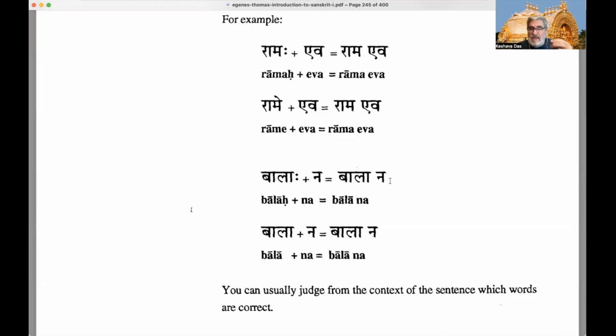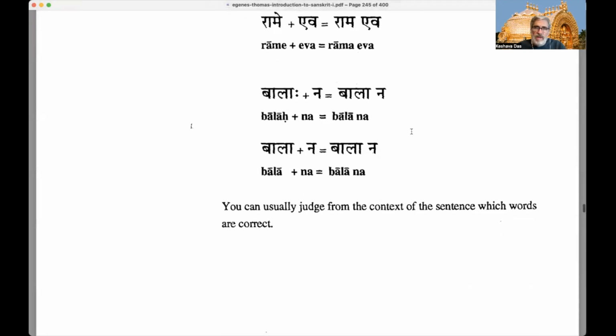Also, the E is going to turn into an A, so we get Rama Eva. So here the two things after sandhi is applied are actually the same. Rama Eva. So if you see Rama Eva, you can split it two ways. It could be Ramaha Eva, or it could be Rame Eva. So you have to be aware of that.